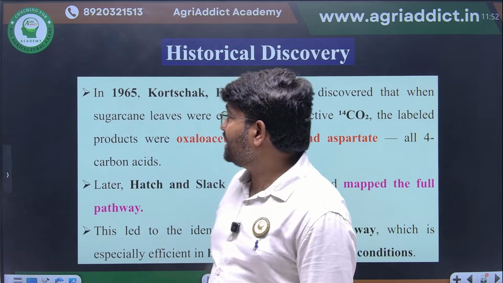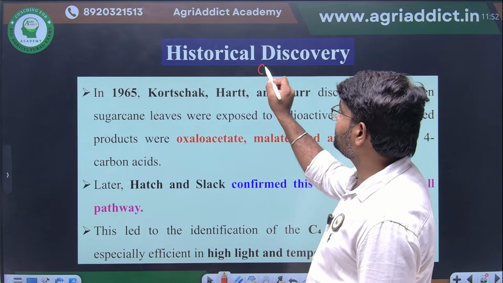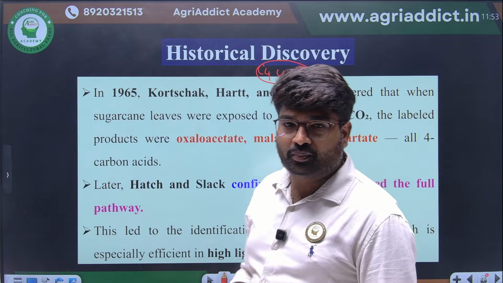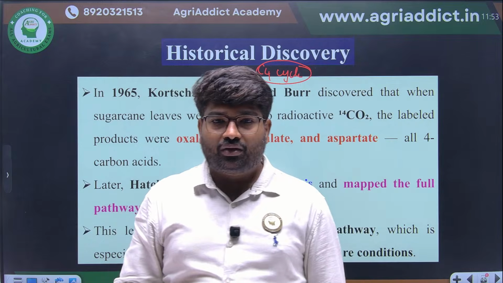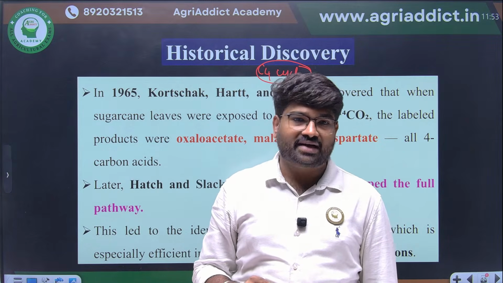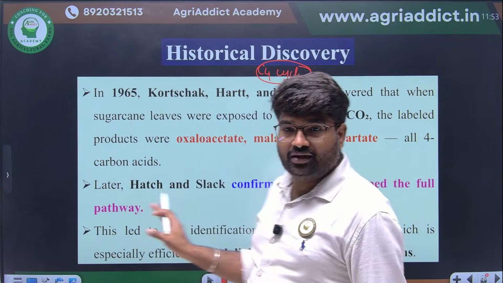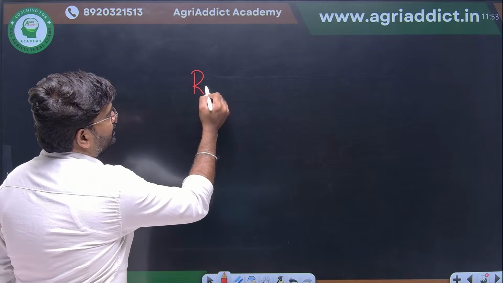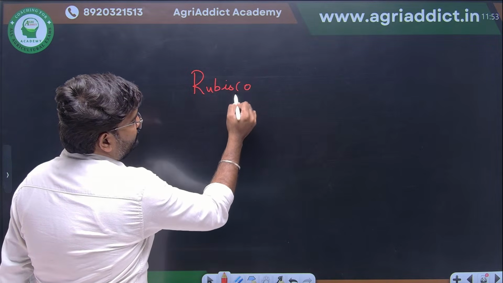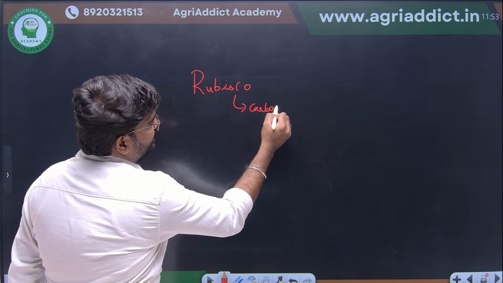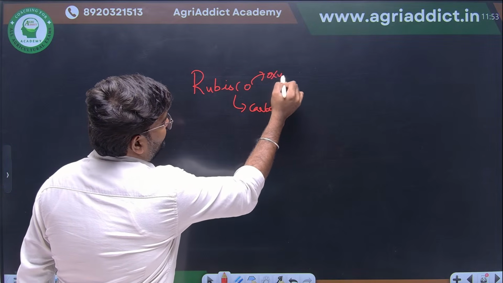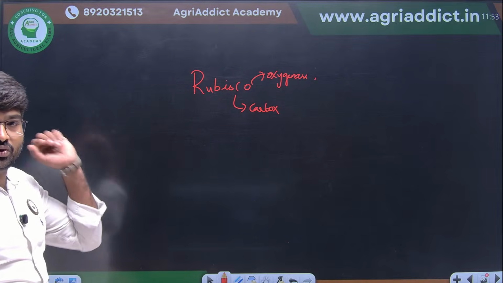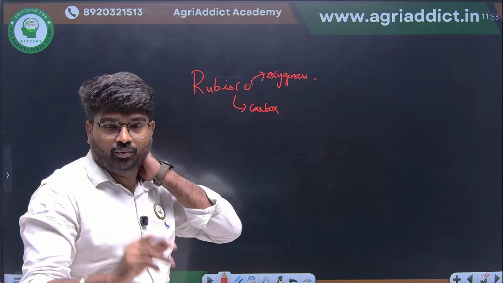Next, we are coming to the C4 cycle. This is another important point. I already told that Rubisco will have two activities, Rubisco carboxylase and Rubisco oxygenase activity. Before going to this lecture, I would like to tell some of the important things about Rubisco. It will have both carboxylase activity as well as oxygenase activity. How is it regulated? How will the Rubisco be regulated?